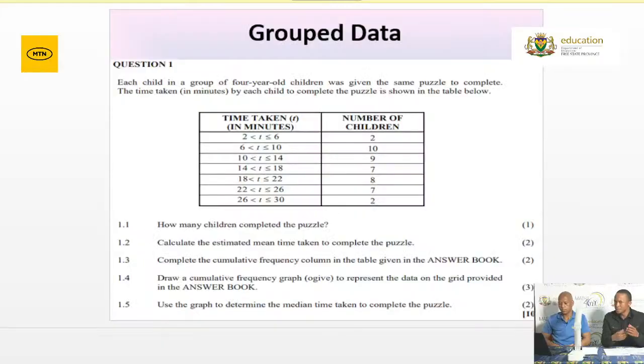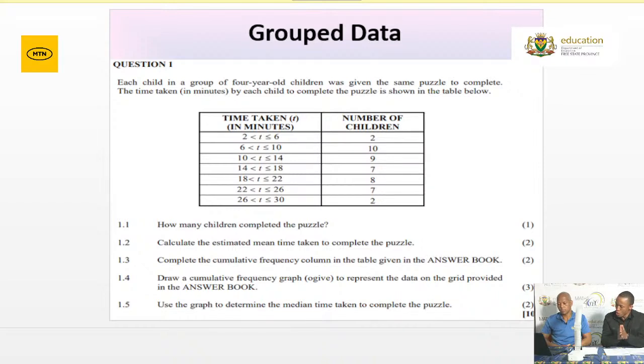And again, under grouped data, you'll also be required to complete a cumulative frequency column. And normally you are provided that column in your answer sheet to complete. And remember how to complete your cumulative frequency column. Remember what I said. It's either the examiner will give you the class interval and the frequency, and then you will be required to determine the cumulative frequency, or the class interval will be given and the cumulative frequency will be given, and then you will be required to determine the frequency. Please be aware of the procedure on doing that.